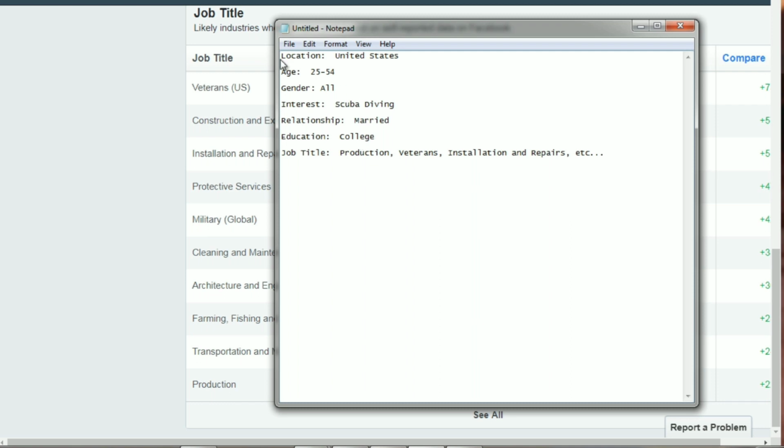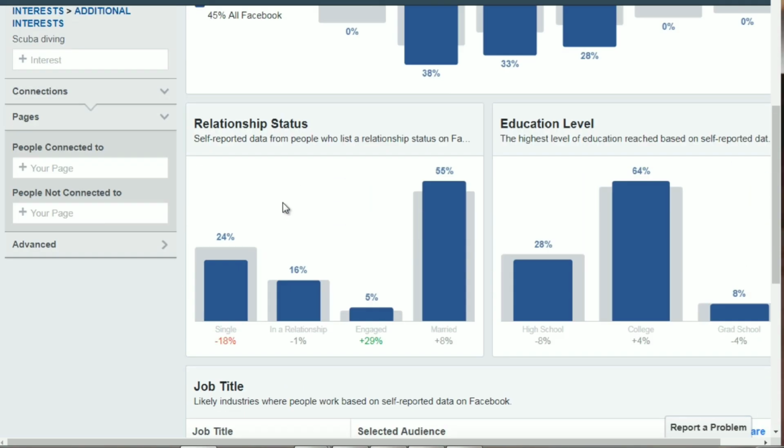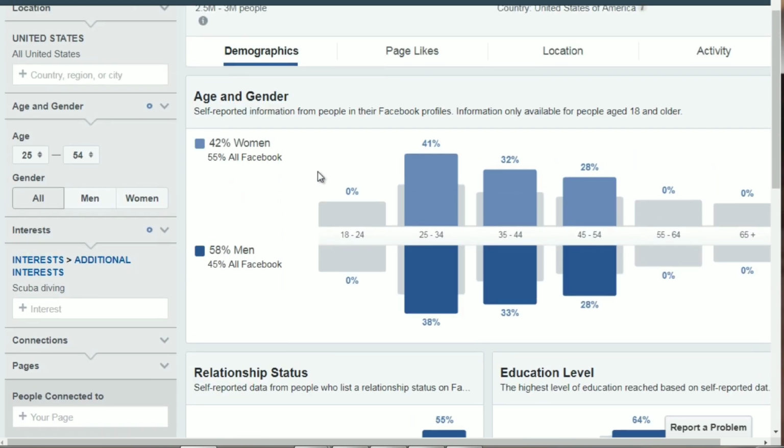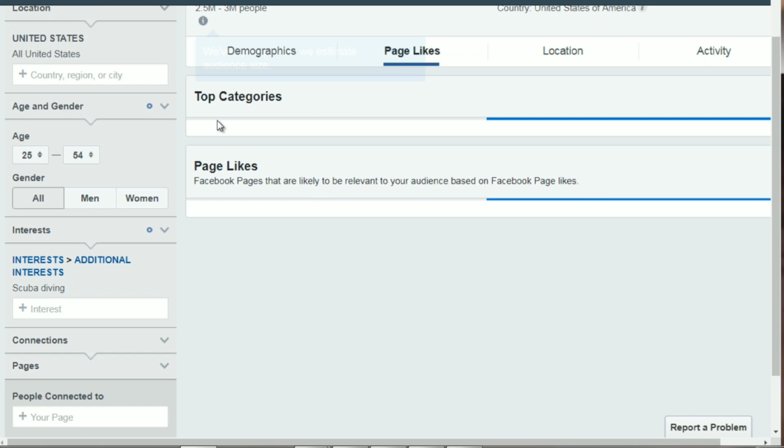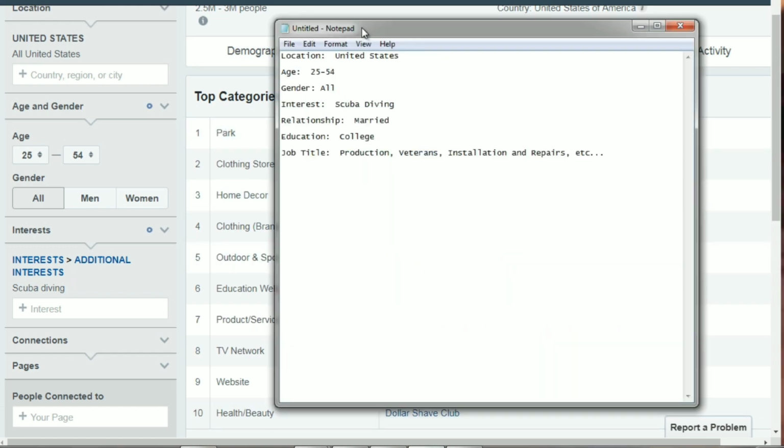Most of the time, you're just going to target the location, the age, the gender, and the interest. You can get more specific by targeting married, so we could target these, and based on that information, we'll know more later. So let's scroll back to the top, go to page likes, and let's jot this down.